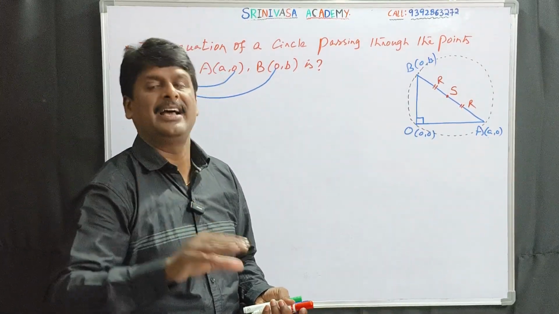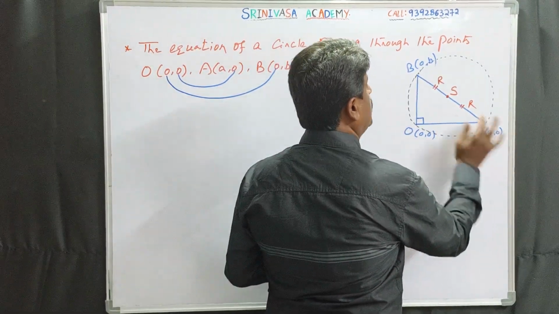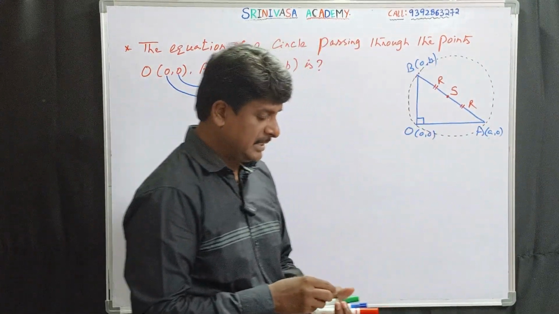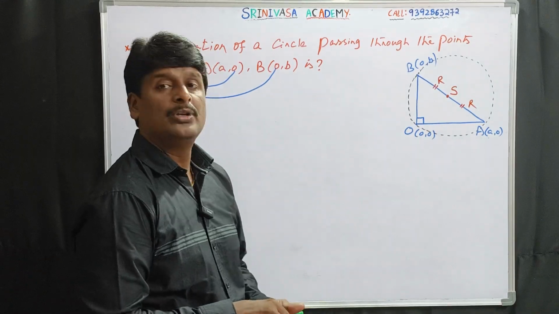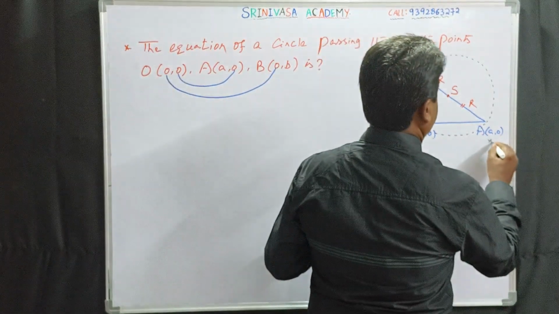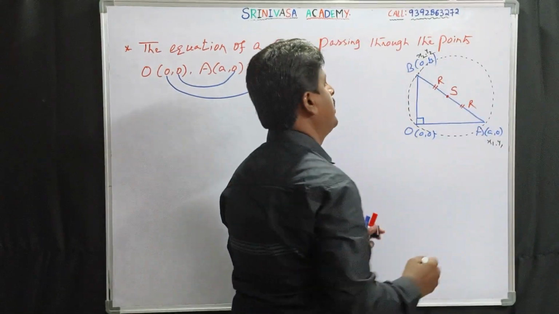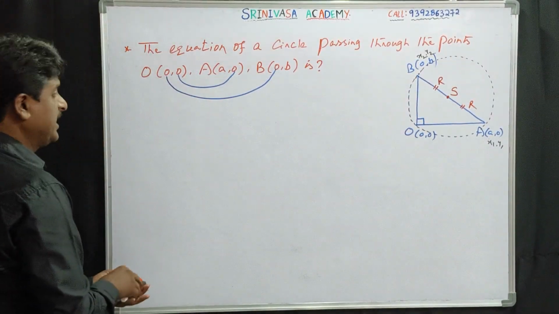Indirectly, the equation of circle having endpoints of diameter (a, 0) and (0, b). This is (x1, y1) and this is (x2, y2). The equation of circle will be